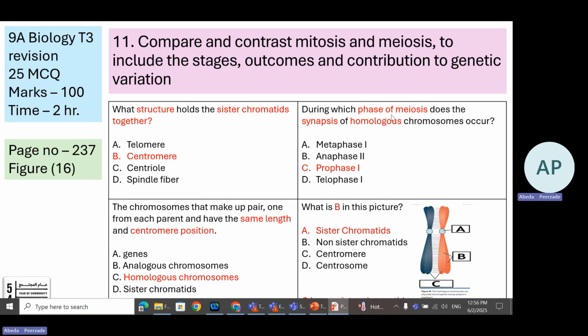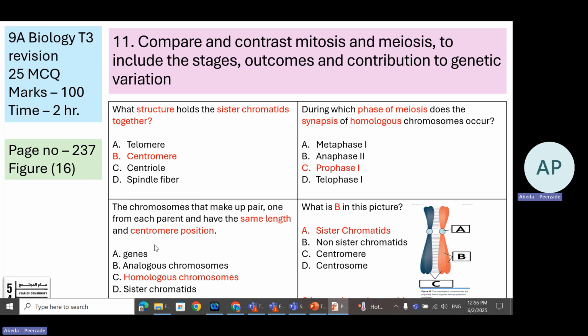Which phase of meiosis? When the synapsis occurs between the homologous chromosomes, that is prophase 1. What is B here? B is a sister chromatid. From the same chromosome, two sister chromatids alike.